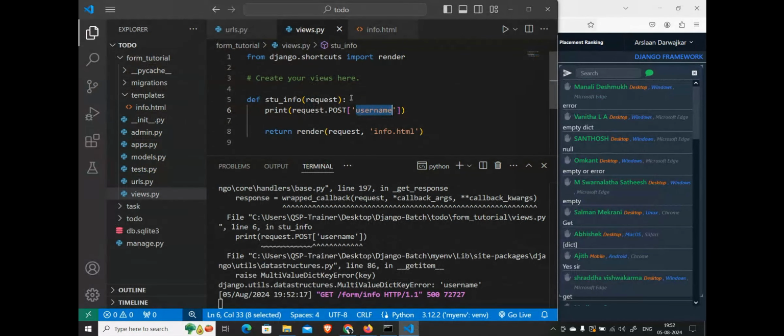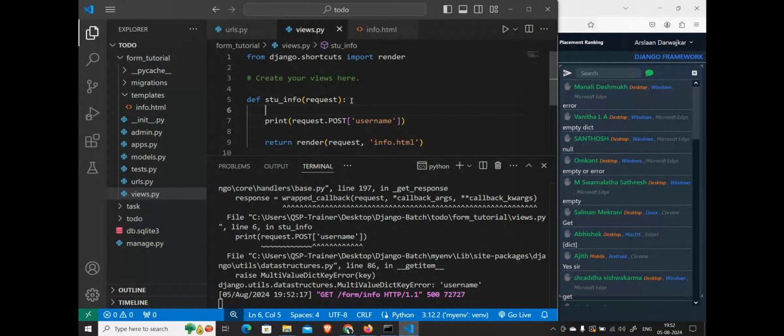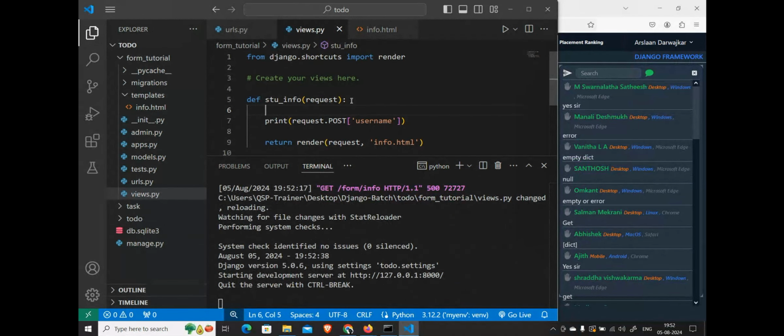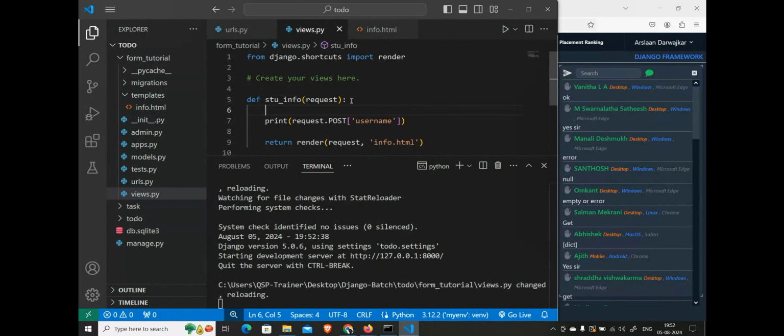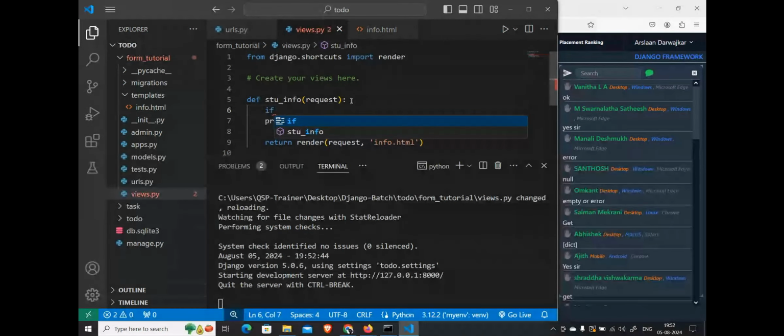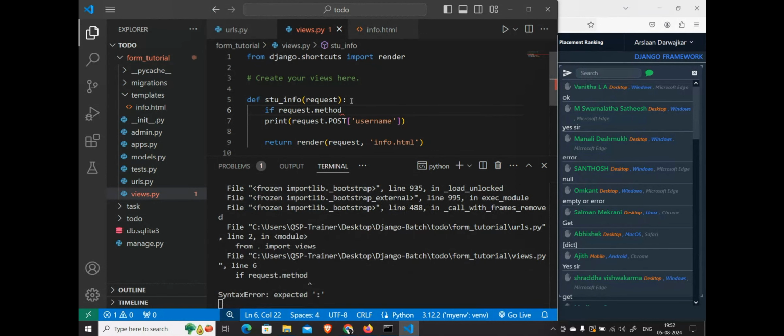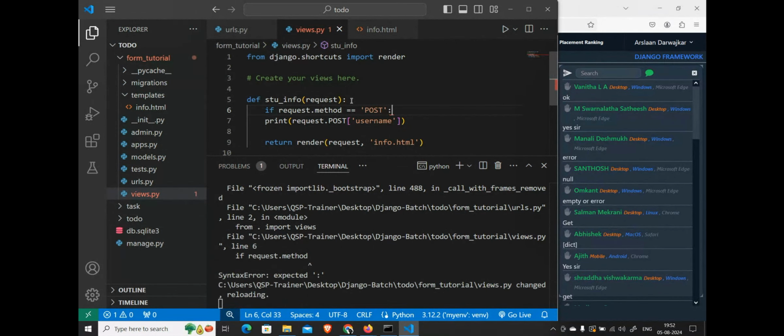If I want to handle that, I can handle it using this logic. Whenever it is a post request, we write this logic: if request dot method is double equal to, in a string you can write, post.